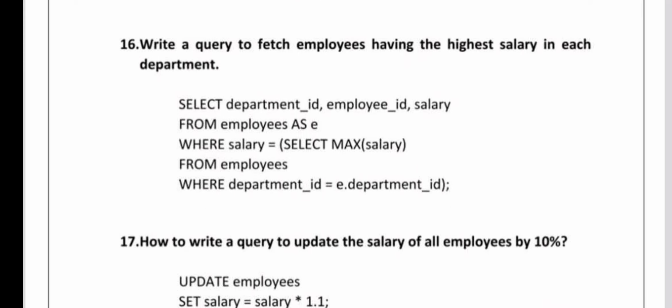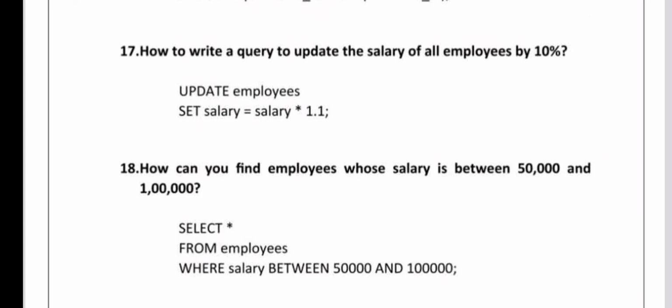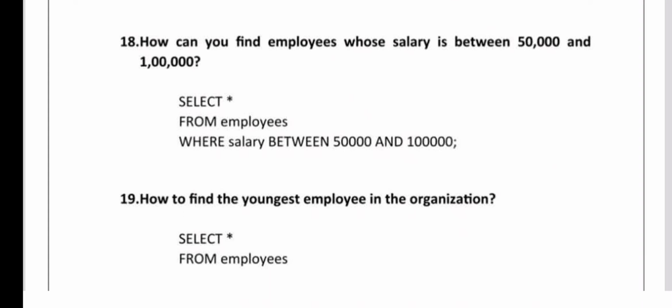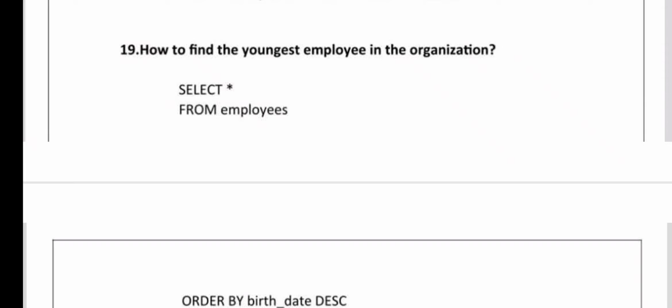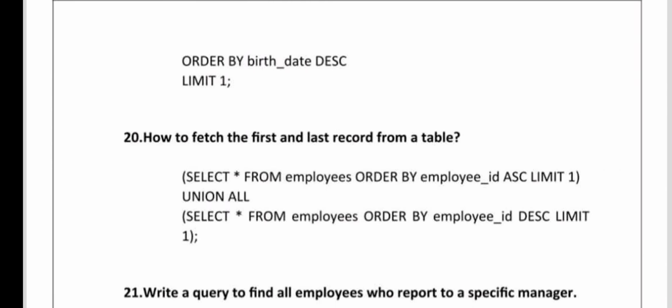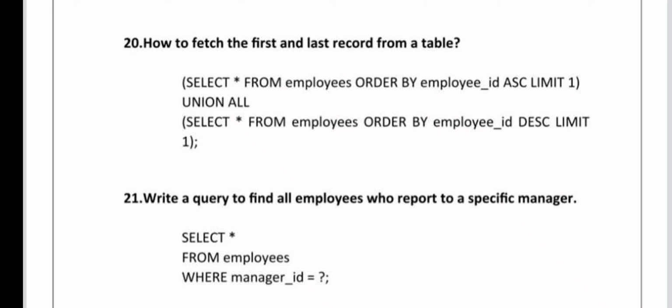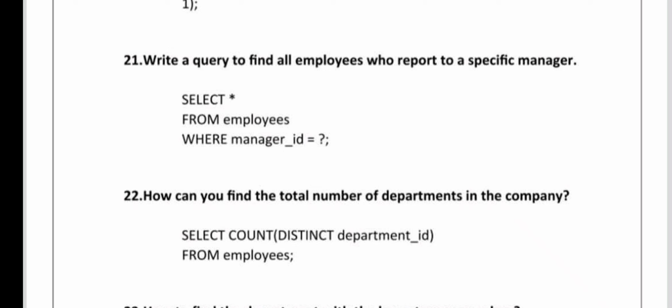Write a query to fetch employees having the highest salary in each department. How to write a query to update the salary of all employees by 10%. How can you find employees whose salary is between 50,000 and 1 lakh? How to find the youngest employee in the organization? How to fetch the first and last record from a table? Can you write a query to find all employees who report to a specific manager?